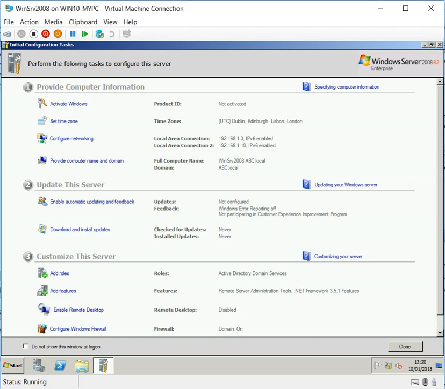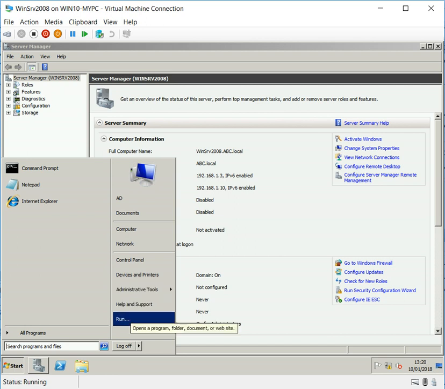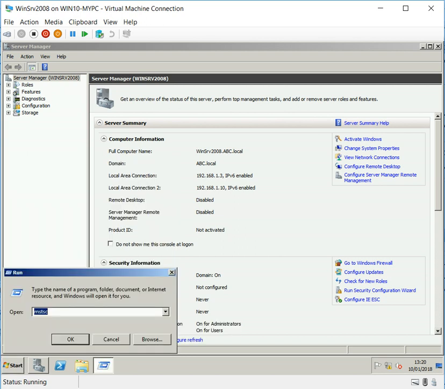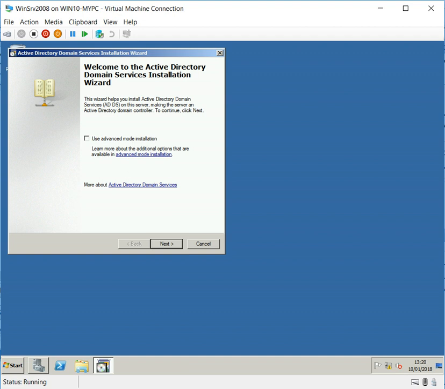Here we go. We log on to the 2008 server. It's already part of the domain. I'm just going to run DC promo. Let's have a look at what we got here. We can still use DC promo, and I'm going to join the 2003 2000 native domain with a 2008.